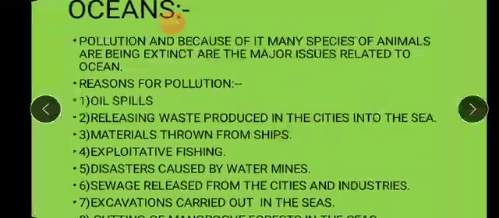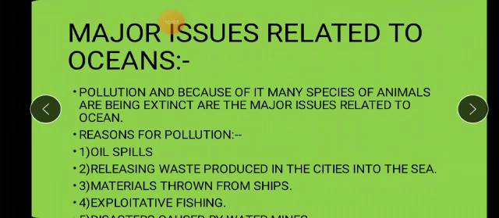But just now we talked all about the uses of oceans. Now let's talk about the problems related to the oceans. So the major issues, major problems which are related to oceans. You know very well, nowadays the problem which we face is pollution, whether it is in water or air or on land, isn't it? So pollution is the biggest issue related to oceans.